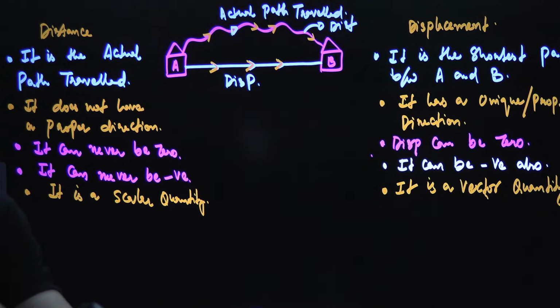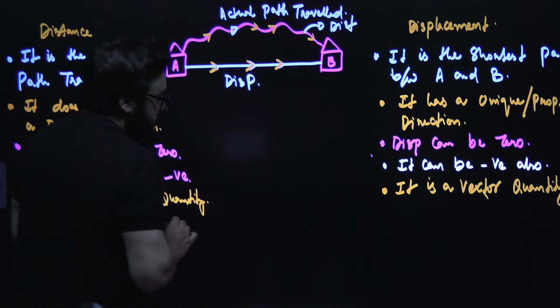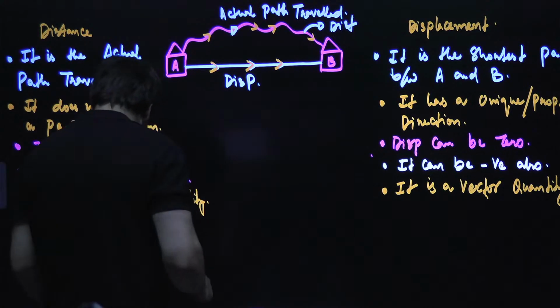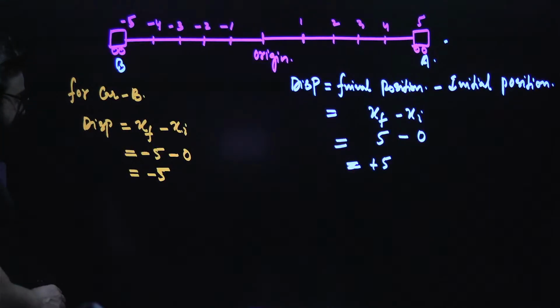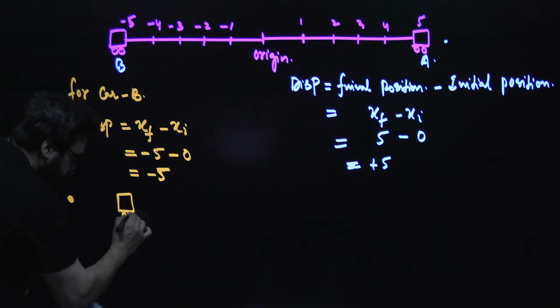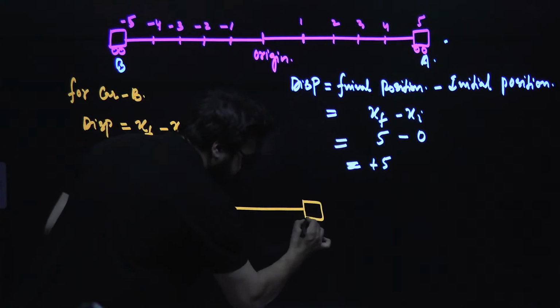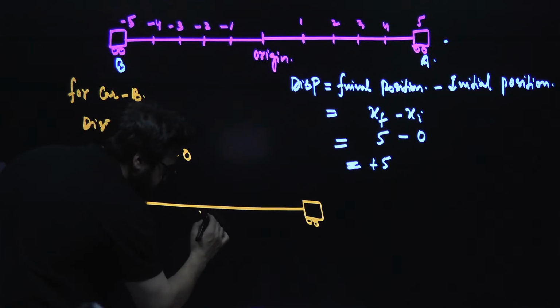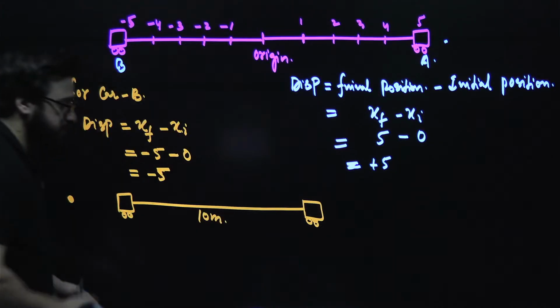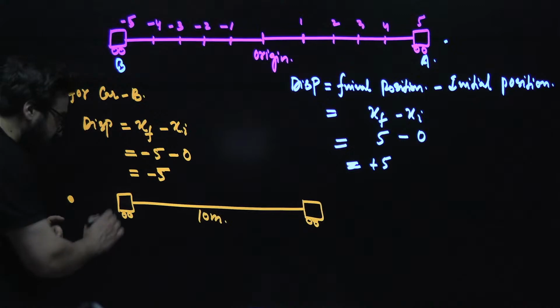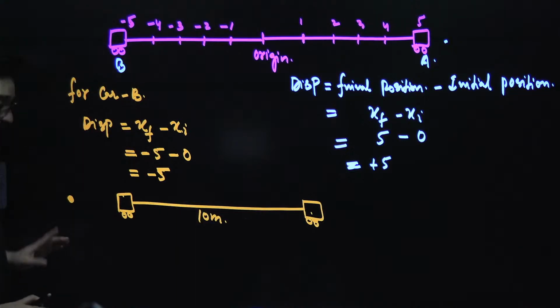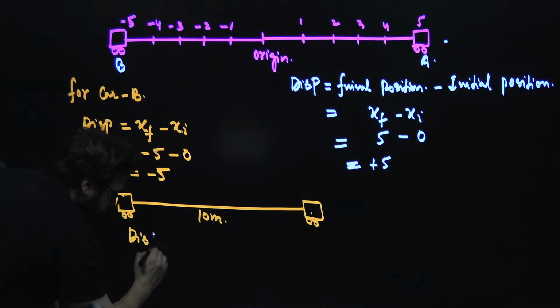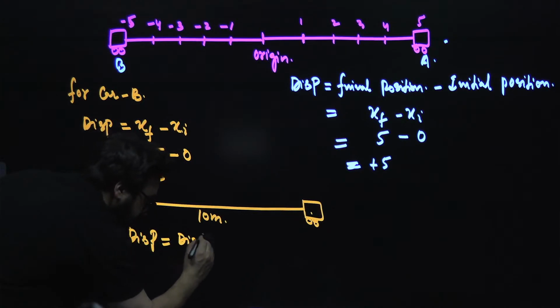And one more point: if a particle travels in a straight line, let me show you. Let's suppose a particle started from point A and reached point B, and this distance is, let's suppose, 10 meters. In this particular case, displacement is equal to distance.